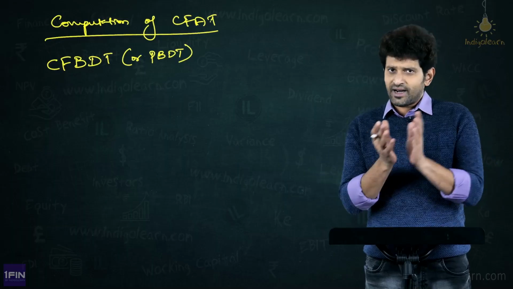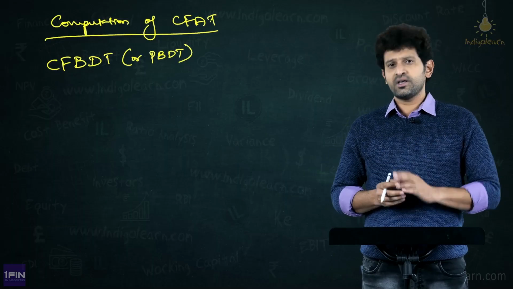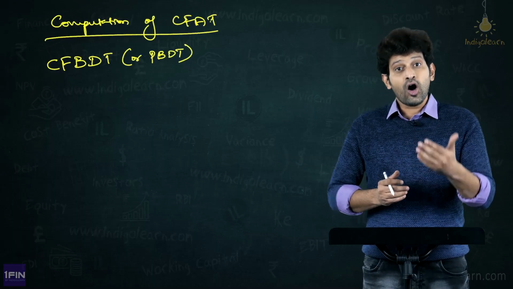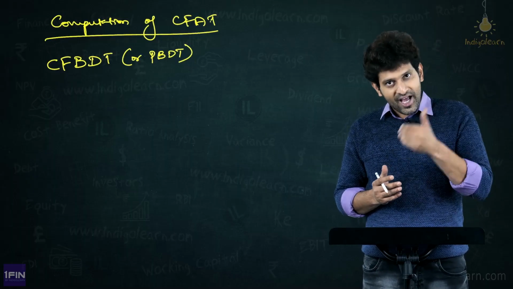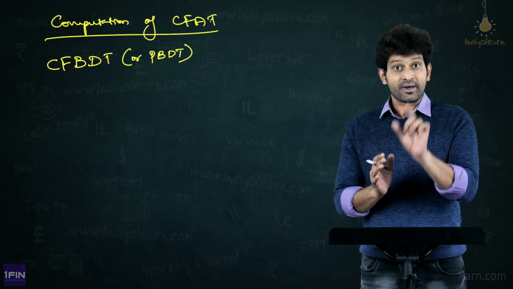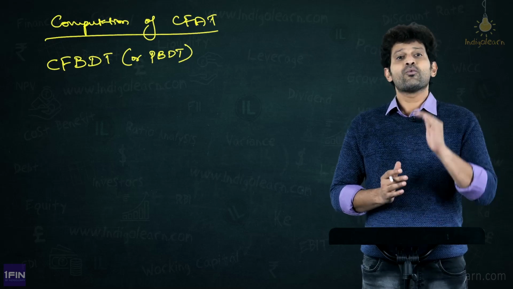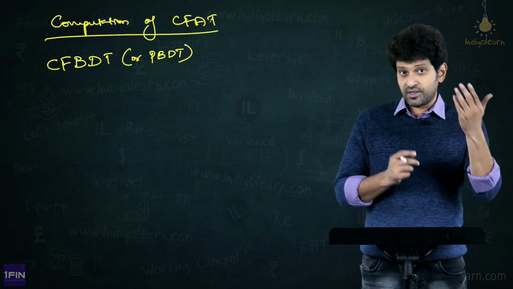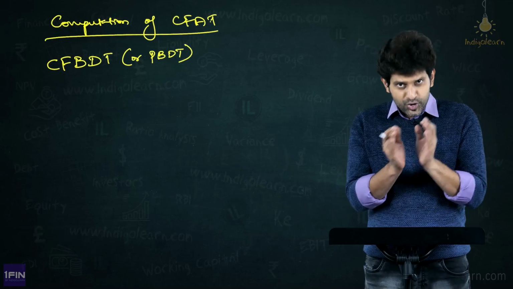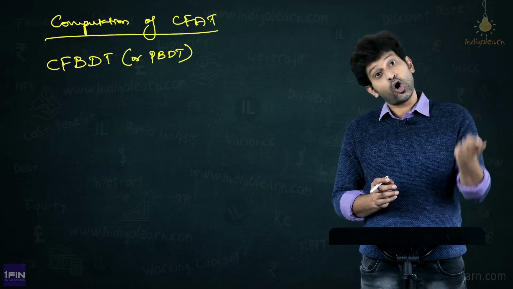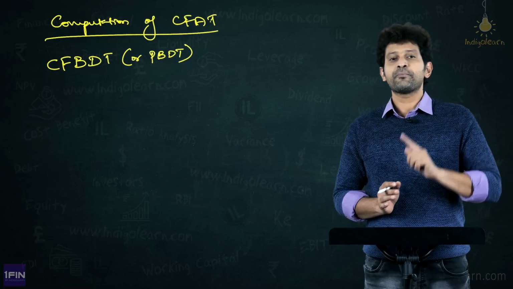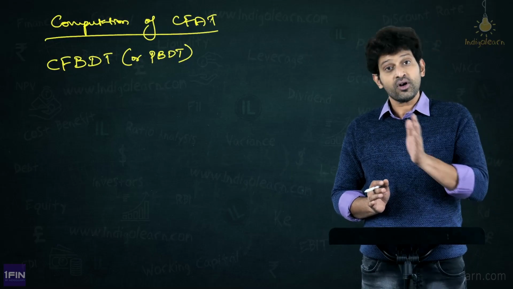Simple. We have our annual sales or revenues. Yes, we might add some annual savings to it. From that, we will remove all the cash costs, all the annual cash costs. Remember, cash costs, I repeat once again. What will we arrive at? This term only, that is our CFBDT. Hence because sales minus cost, we will usually call it as profit. That is why it can also be called as profit before depreciation and tax. But generally, we will call it as cash flow before depreciation and tax.